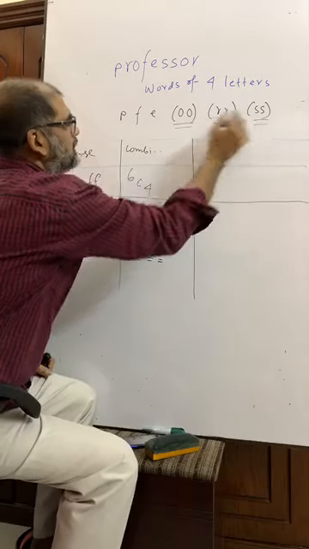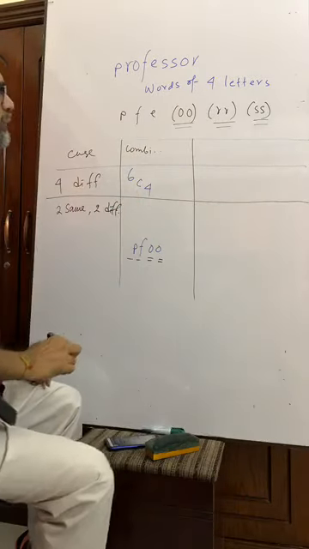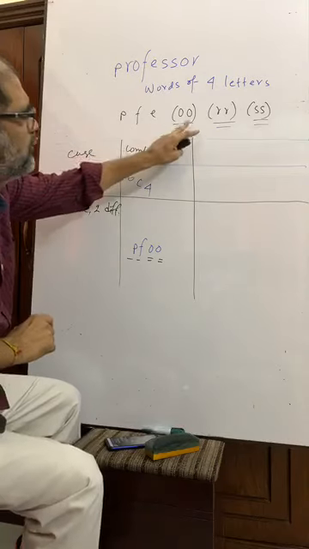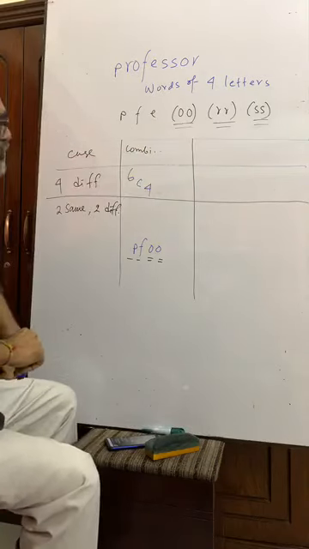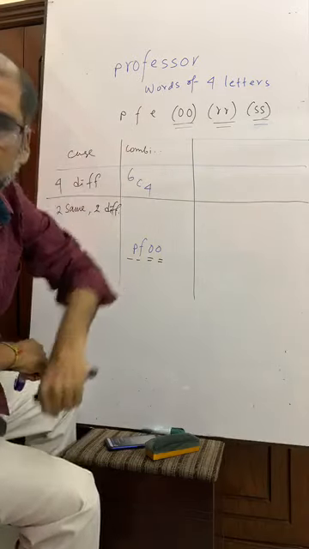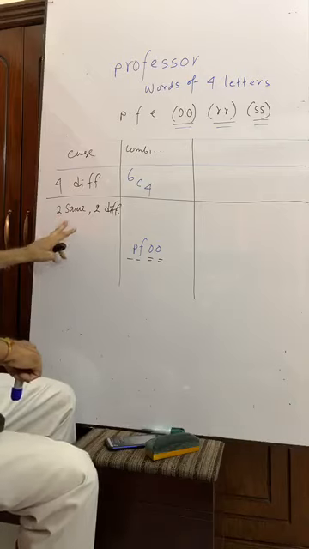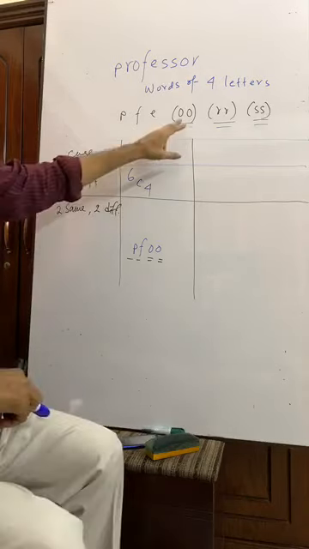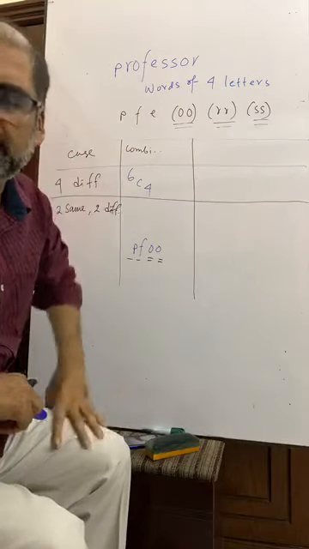There are three pairs of letters. There are three groups, 1, 2, 3 groups. So if we take just one group out of these three groups, then it means that we have taken two same letters. I repeat, there are three groups of two same letters.